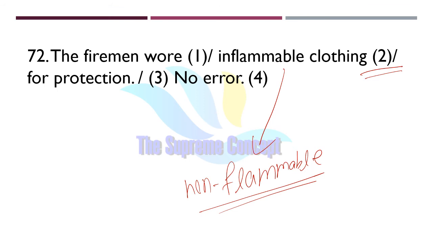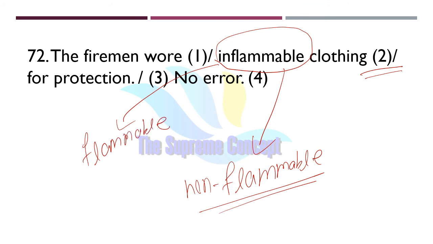But inflammable means it is flammable or combustible, that means easy to catch fire, burns easily.